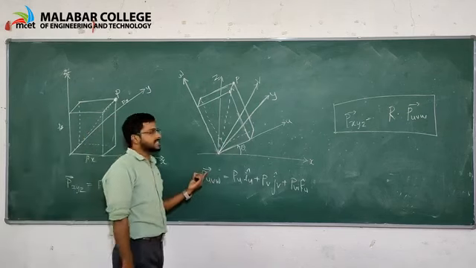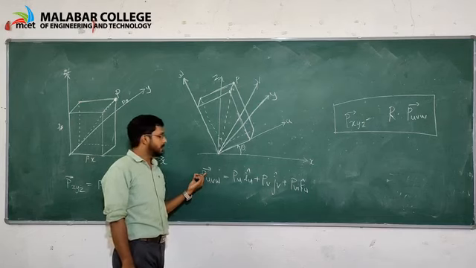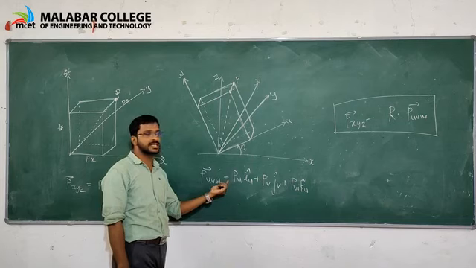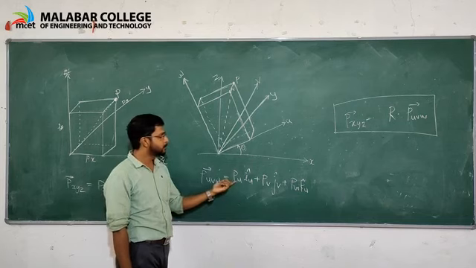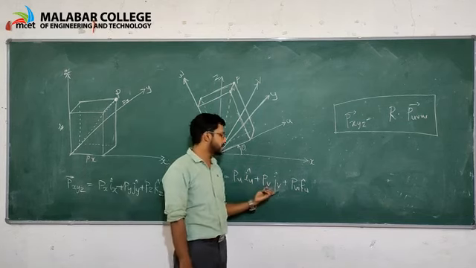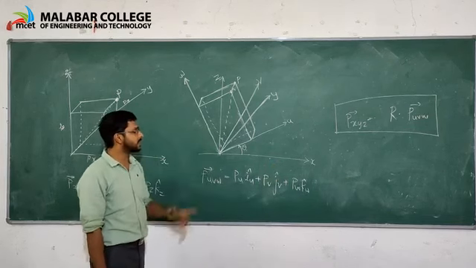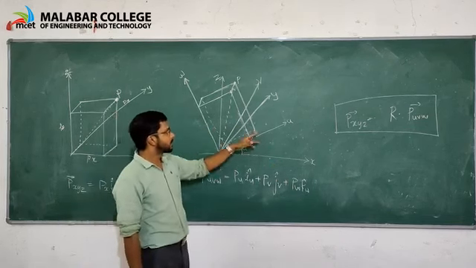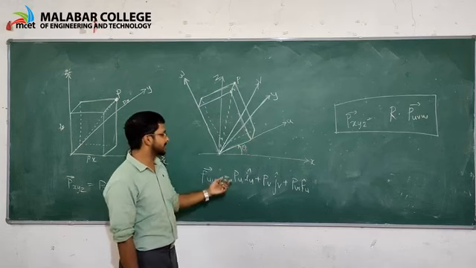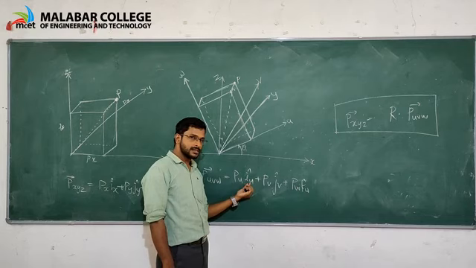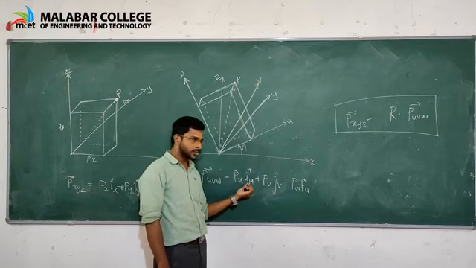Then the vector P in the frame UVW we can represent as Pu iu plus Pv jv plus Pw kw, where Pu is the U component of the vector P and iu is the unit vector along the U axis.